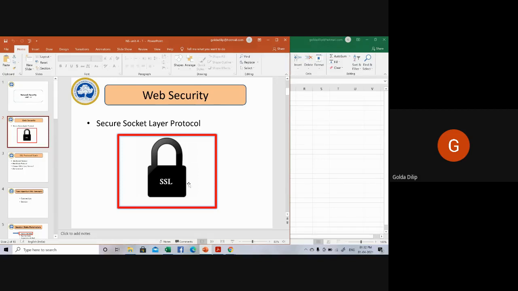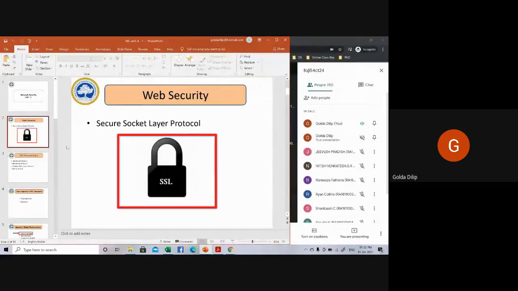I just mentioned it's used for secure exchange of information between your web browser and web server, so you can say it provides a secure pipe between the web browser and the web server. I'm trying to make you imagine how it is.